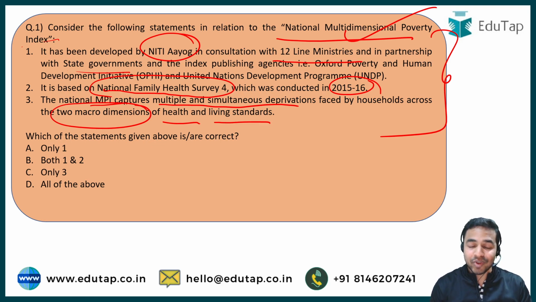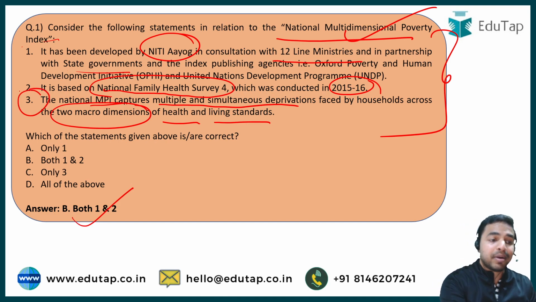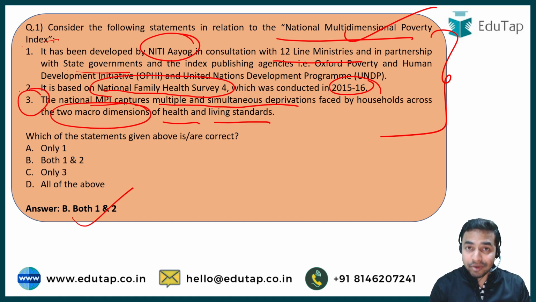And the right answer is option B, that is, both statements first and second are correct, and the third statement is incorrect. And what exactly is the wrong part in the third statement? It is the number of macro dimensions across which multiple and simultaneous deprivations being faced by the households are being considered. And what exactly the third dimension is, we will be discussing in the upcoming slides.